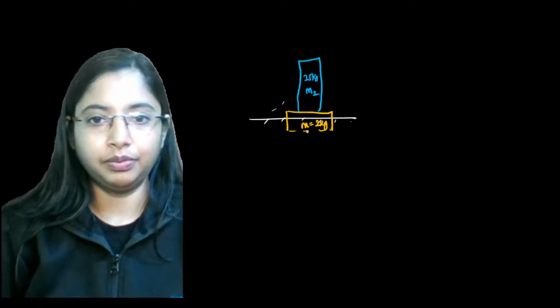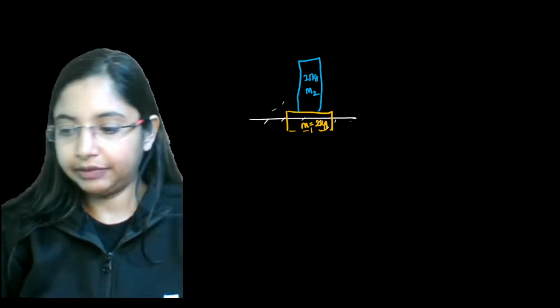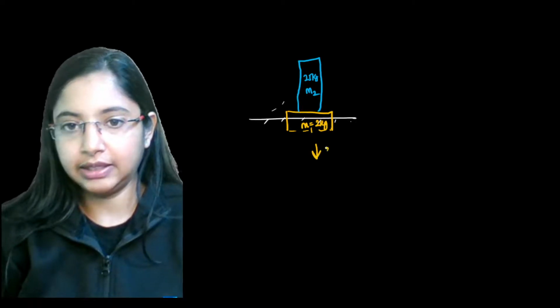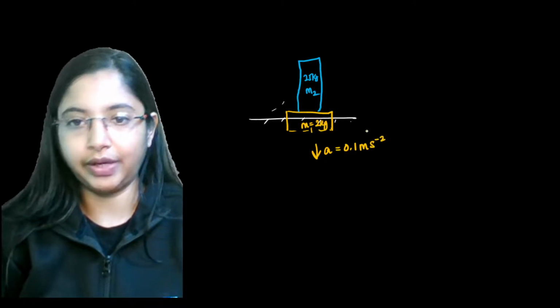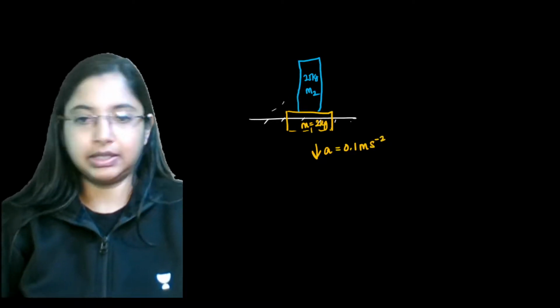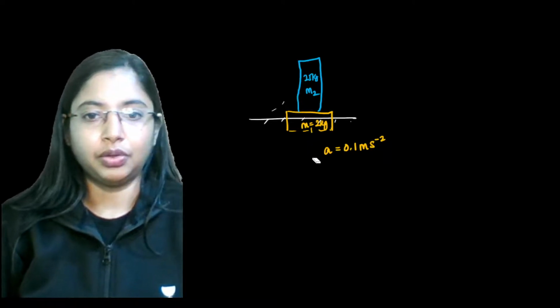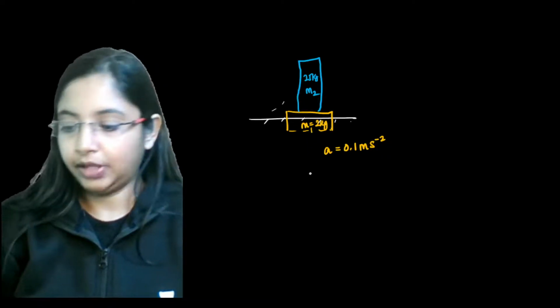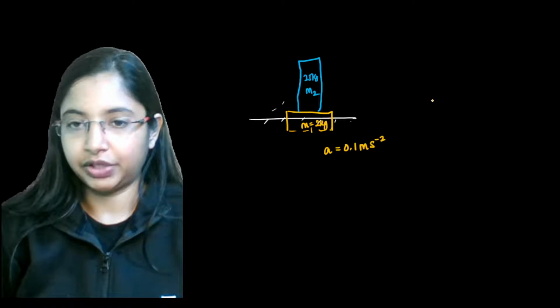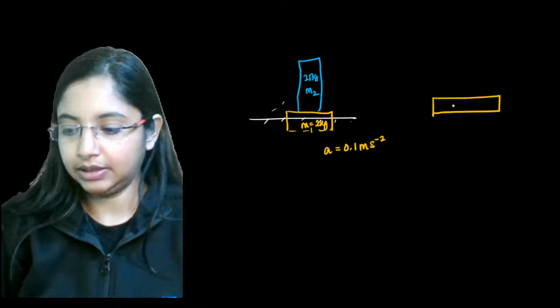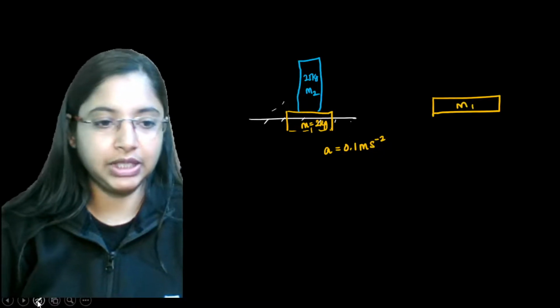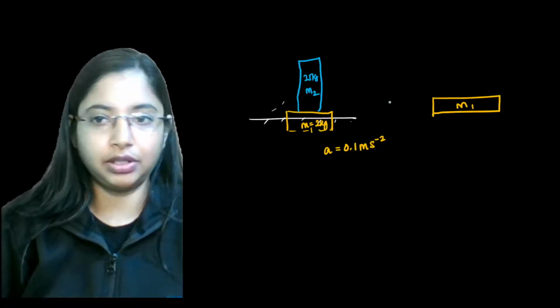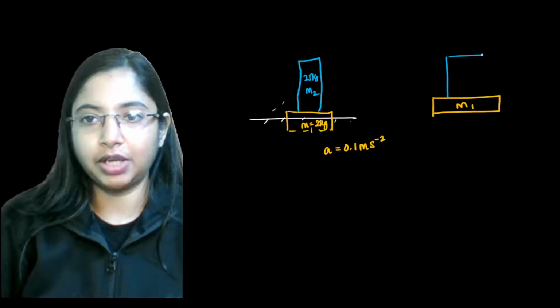Now both of these start falling down, and when it's falling down, let's say the acceleration with which it's falling is 0.1 meters per second square. It's just falling down, and this is the acceleration the system has. So now if you see the free body diagram over here, we have a mass M1, which we saw is 2 kgs, and a cylindrical metal weight kept on top of that. This is mass M2.